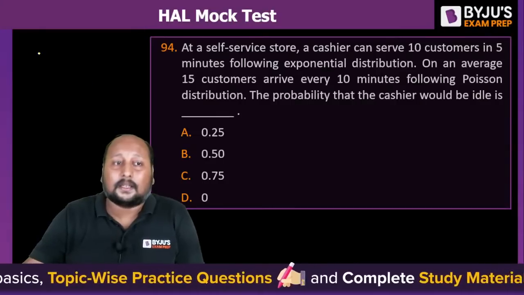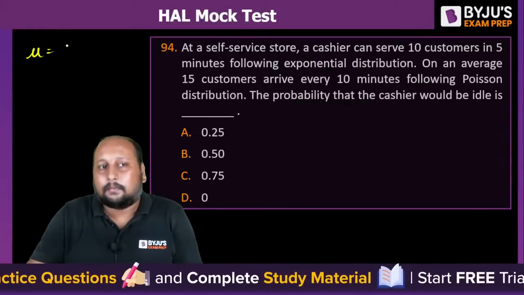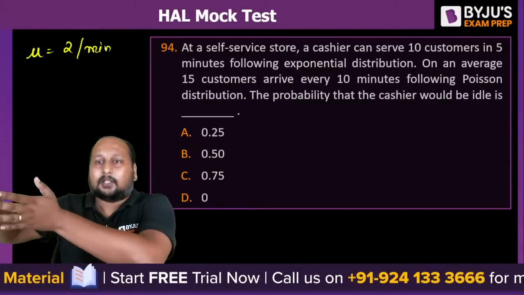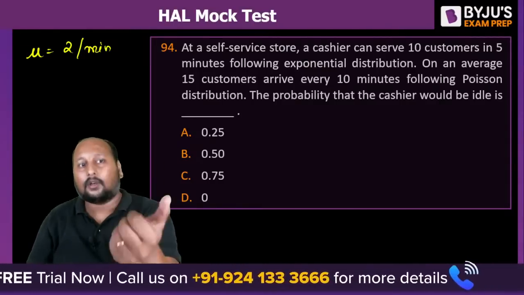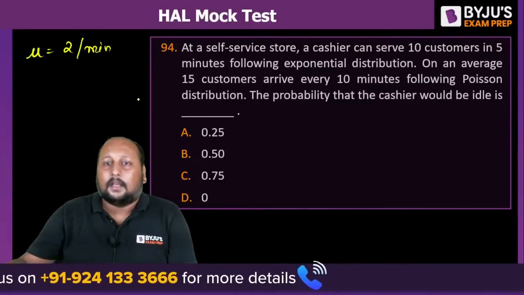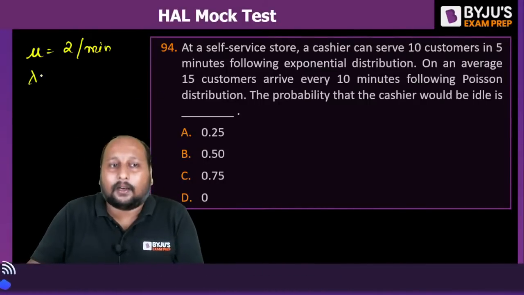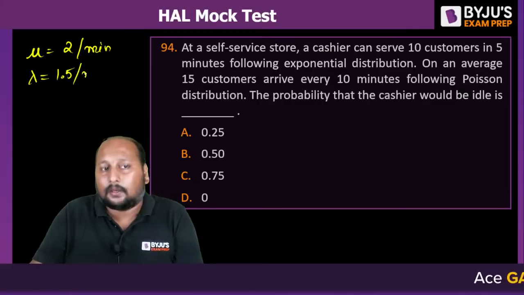And what's the service rate? That is 10 by 5, that is 2 customers per minute. You are serving 10 customers in 5 minutes. That simply means 2 customers we are serving in a minute. On an average, 15 customers arrive after every 10 minutes. So arrival rate is equal to 1.5 customers per minute.